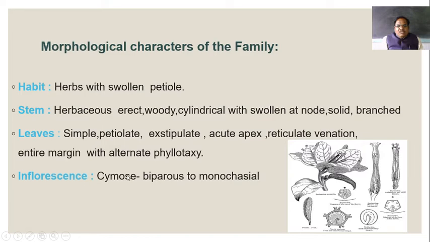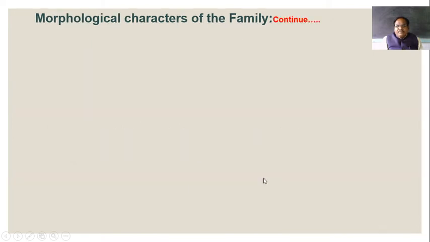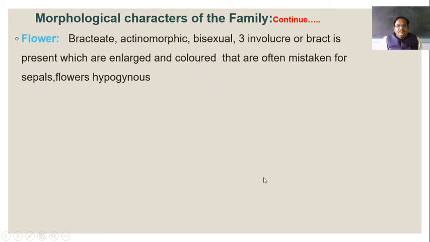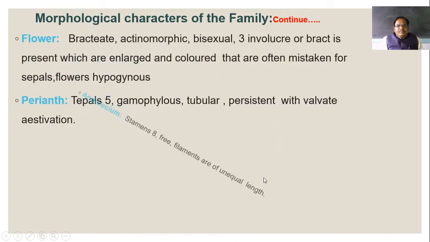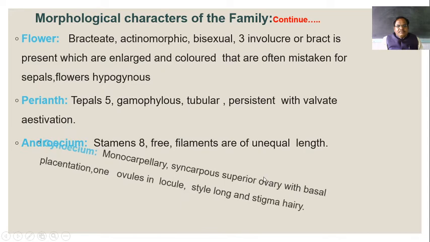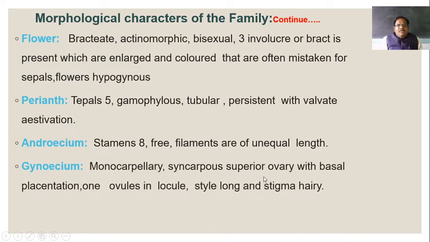Inflorescence is cymose, and it shows the biparous type of inflorescence. This is the actual plant of this family. Flowers have bracts.